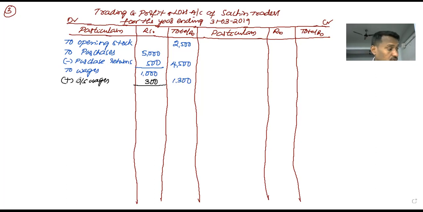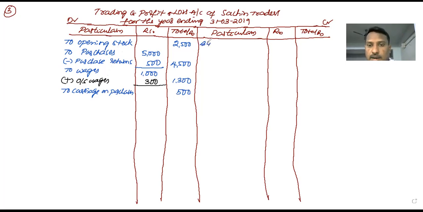Next, to carriage on purchases. The amount of carriage on purchases is 500. Finished. The debit side information is finished. Opening stock, purchases, from this purchases minus the purchase returns. After that wages, to these wages add outstanding wages which is in the adjustment. After that carriage on purchases.